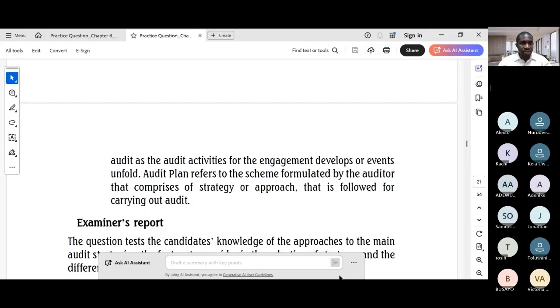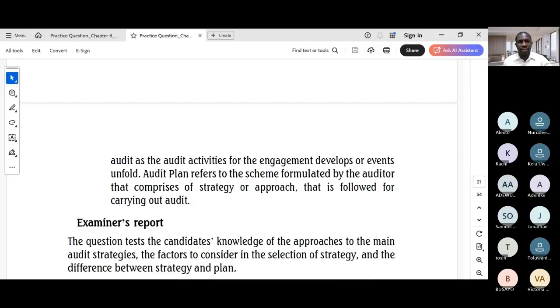Then contextualize your answers. While parts B and C are more theoretical, you can briefly link them back to the scenario, like a firm trying to be more efficient and competitive, and demonstrate deeper understanding. For example, for part B, mention that Orlando Professional Services needs to consider client size and industries to select the right strategy, something like that.